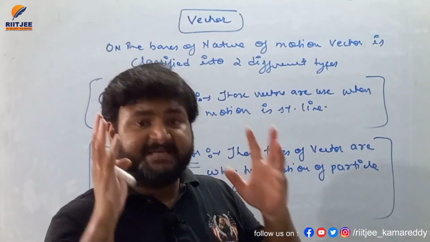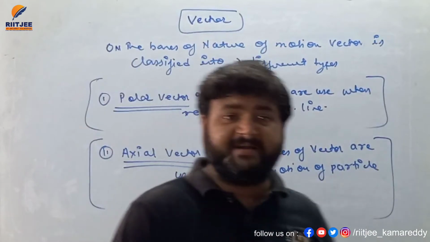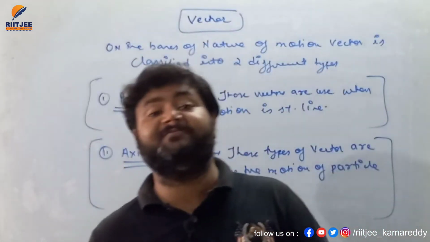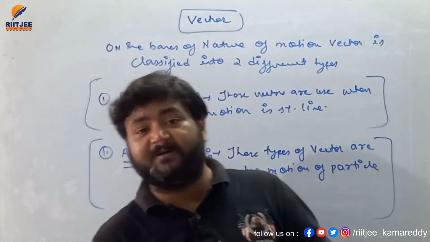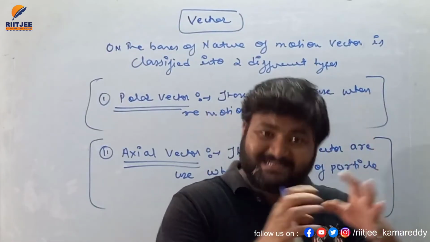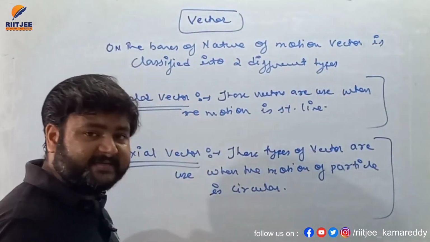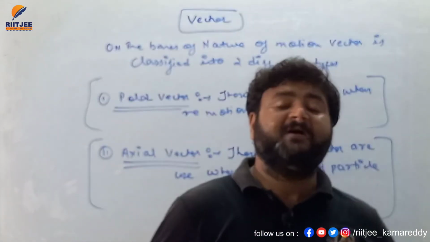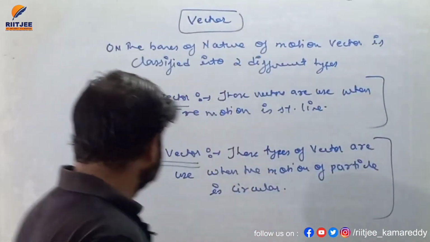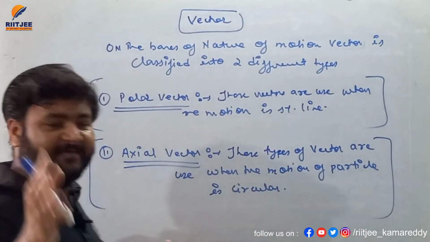There are different types of vectors when the particle is performing straight line motion. There are different types of vector as well when the particle is performing circular motion, but all those different types of vector used in straight line motion are considered to be polar vector, and all those types of vector which are used when the particle is in circular motion are considered to be axial vector.